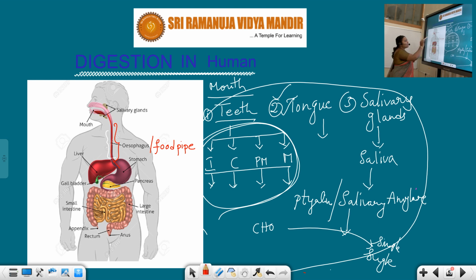This pipe is surrounded by circular muscles. By showing actions such as contraction and relaxation, these muscles push the food downward, into the stomach.